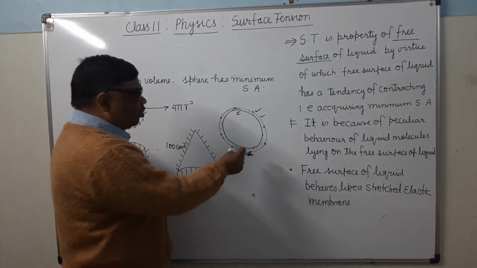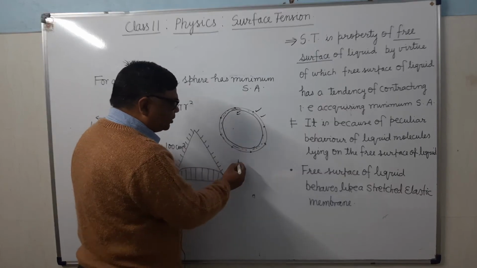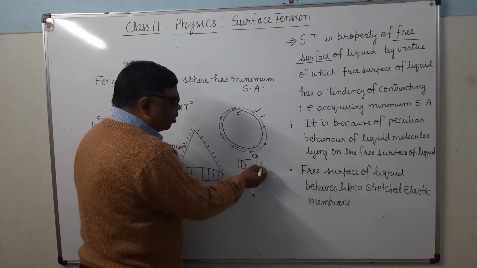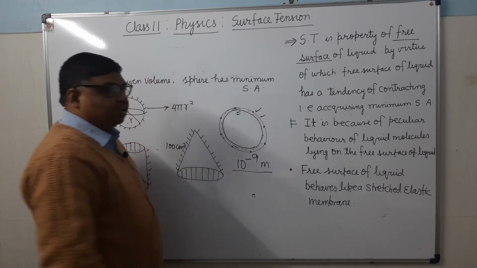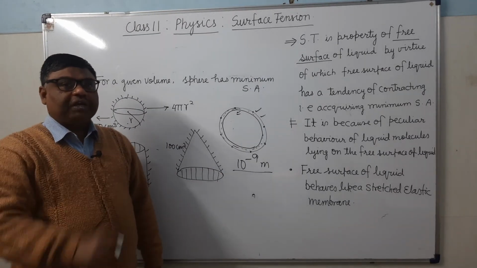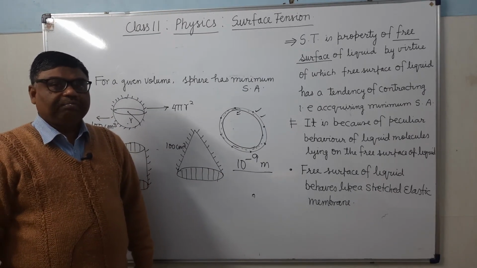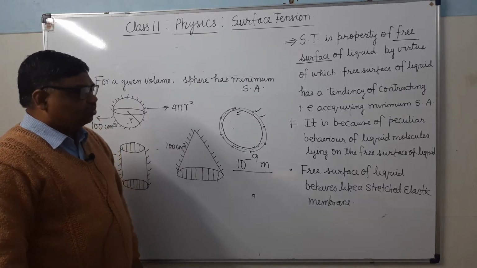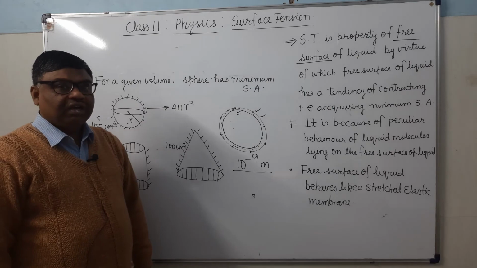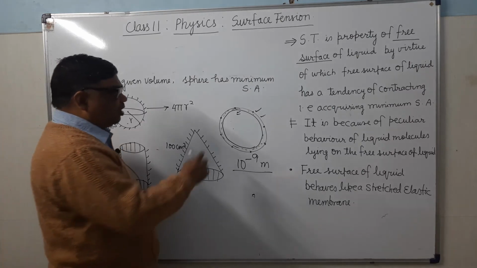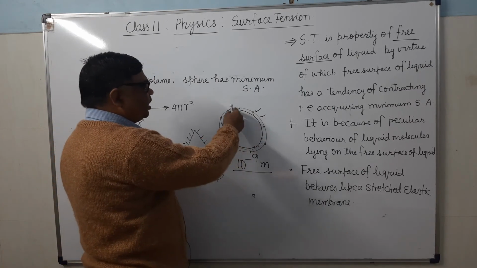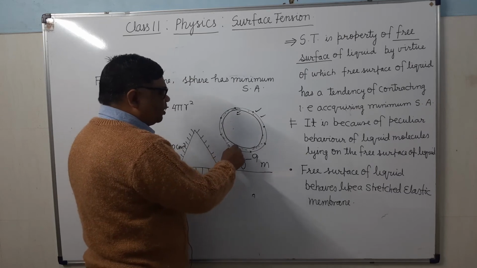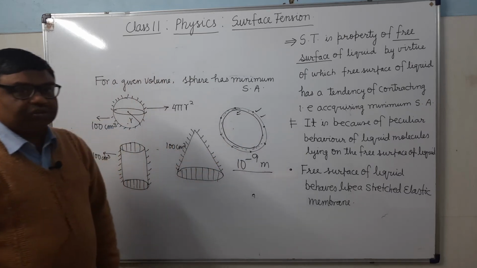Because already I have told that what is the thickness of the film? It is 10 to the power minus 9 मीटर. हम माइक्रोस्कोपिक लेवल पर सोचें, माइक्रोस्कोपिक लेवल पर उसको ऑब्जर्व करने की कोशिश करें. So we will find that one film is this, another film is this, and in between these two also there will be the molecules. It is clear?